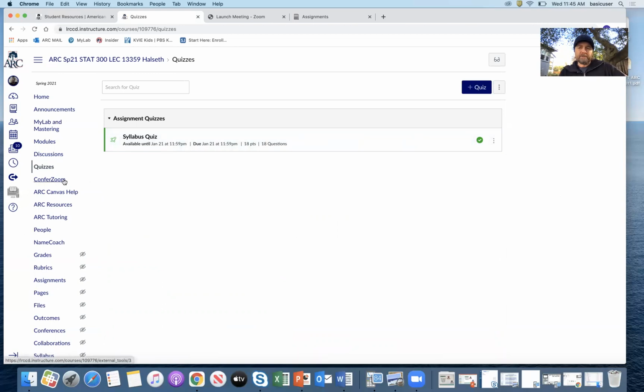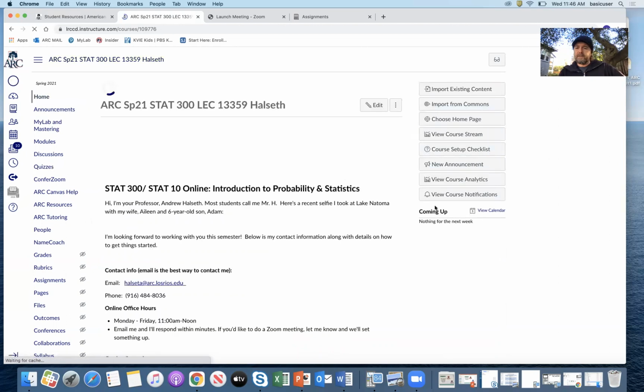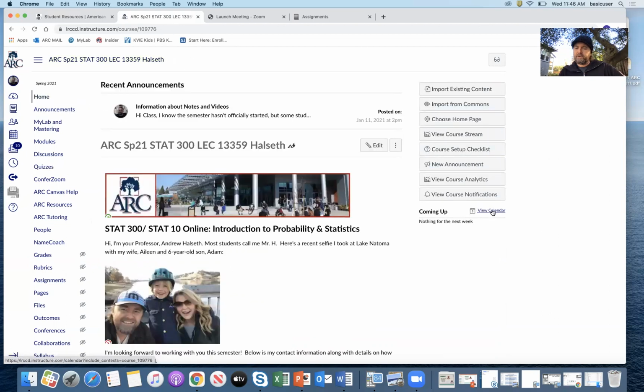And then there's Confer Zoom. If we ever want to do a Zoom meeting, if you need some help, we can use that function. And then some resources throughout the campus, especially some tutoring, right? If you want some tutoring, check out ARC Tutoring. Okay, so that's Canvas.